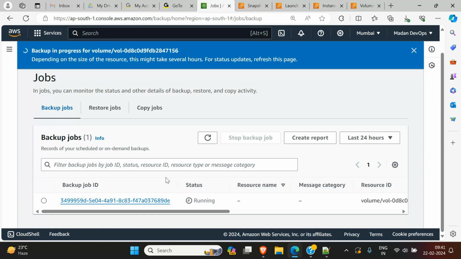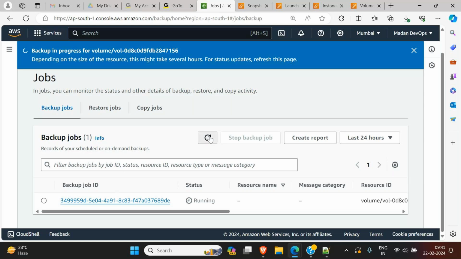The one which we created before the beginning of the class, the daily backup, right? That also will start like this only. In real time, at 6 o'clock, immediately a backup will start like this. The daily backup will have a new job ID. For every backup, there will be a new backup ID, so they will automatically come over here. This is an on-demand backup, so we are seeing it right away.